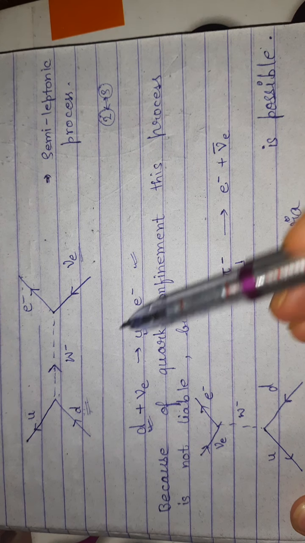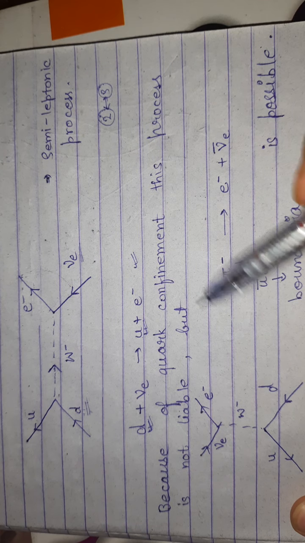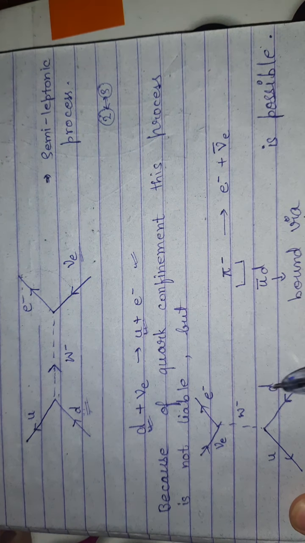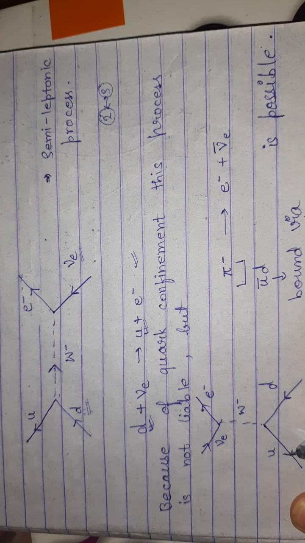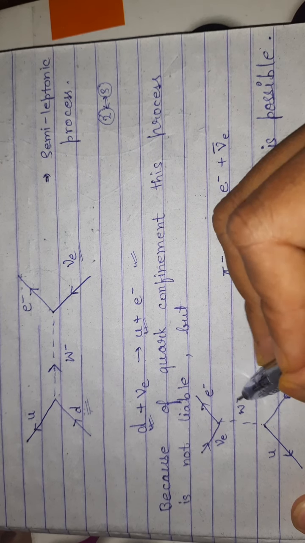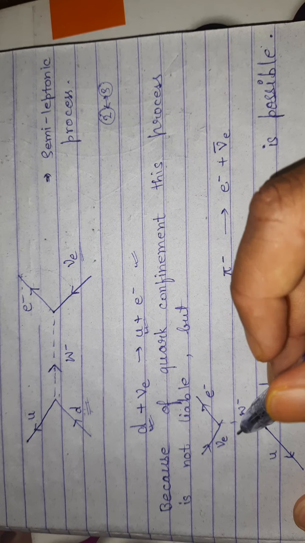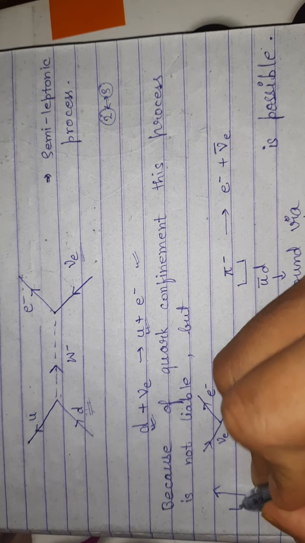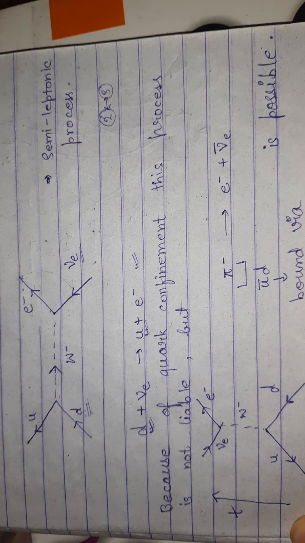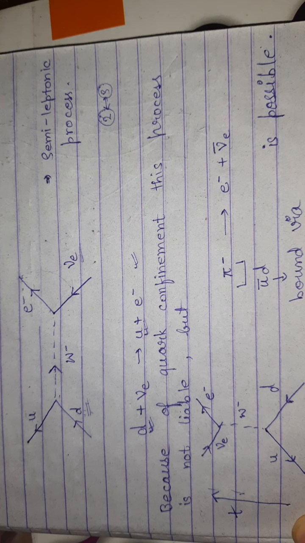To fix this process, we simply change the axis. Now there is an up quark and a down quark interacting via a W minus boson and converting into an electron and a neutrino. This is the time axis, and if any particle goes in the reverse direction of the time axis, it converts into its antiparticle.